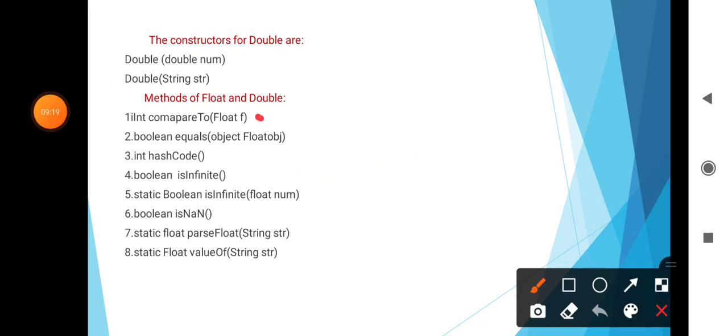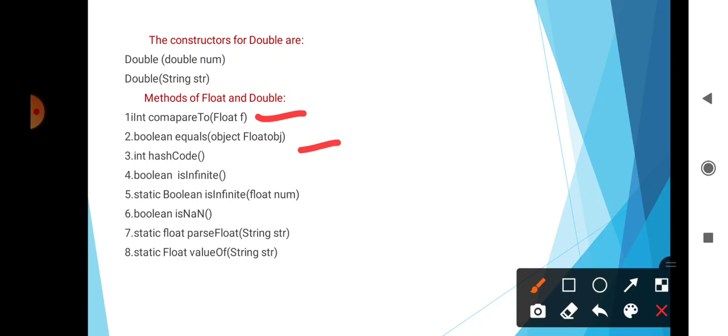Second is boolean equals(Object FloatObj). It returns true if the invoking Float object is equivalent to FloatObj, otherwise it returns false. Then third is int hashCode. This method returns the hash code for the invoking object. Then boolean isInfinite. It returns true if the invoking object contains an infinite value, otherwise it returns false. Then static boolean isInfinite(float num). It returns true if num specifies an infinite value, otherwise it returns false.